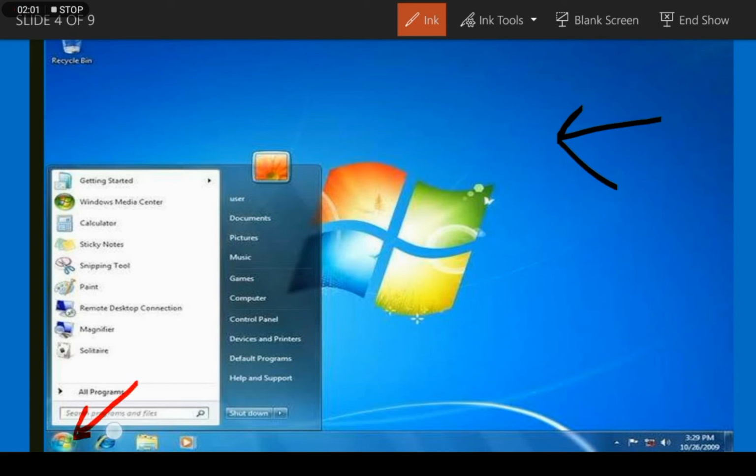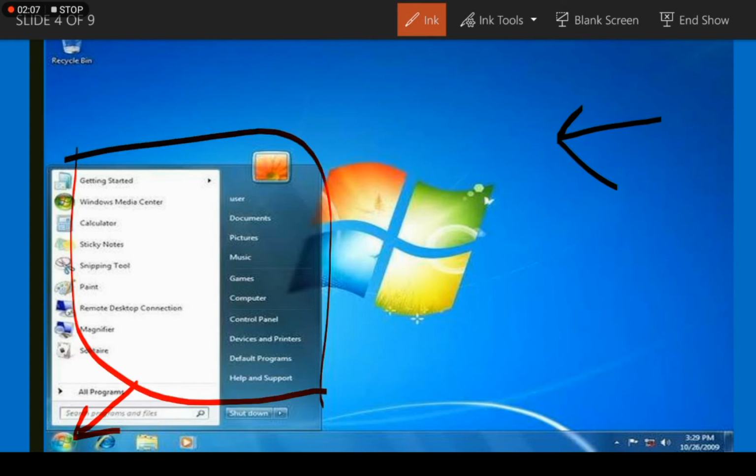This button is known as the start button and this box is known as the start menu. By clicking the start button we can open the start menu, and in the start menu you can see all the applications of Windows 7 which we can use. Windows 7 is basically used for desktop and laptop computers.